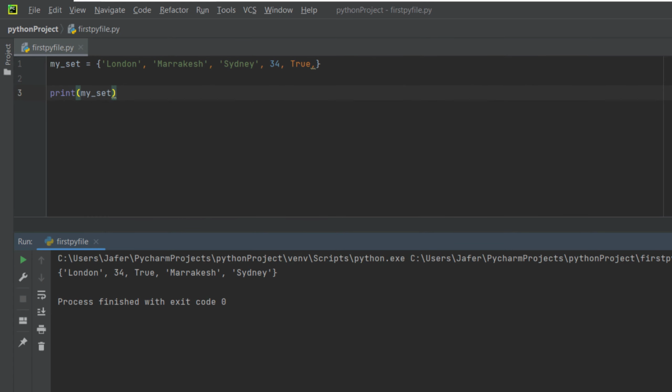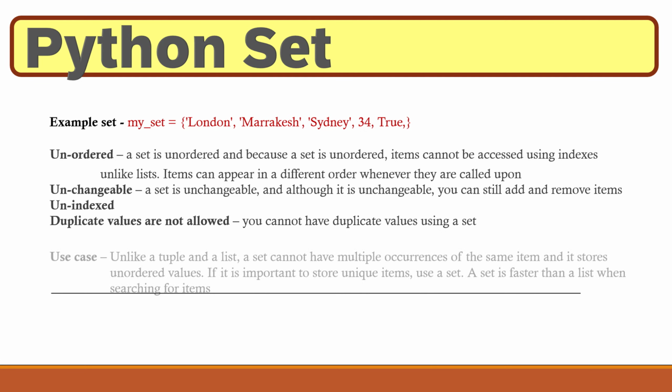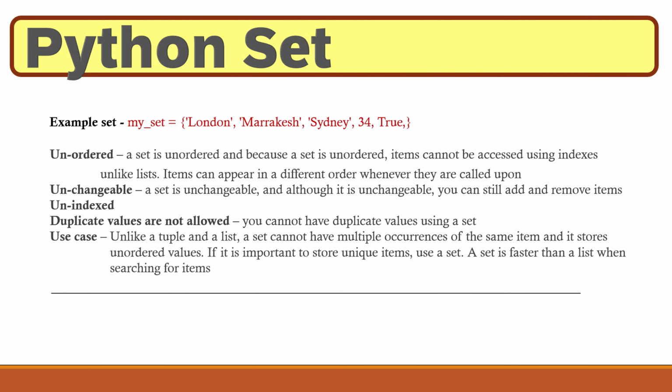So if we go back to PyCharm and if I add another item, let's copy Marrakesh and paste that in, and let's run the file. So we can see Marrakesh has been added in once, even though in my set I have included it in twice. So looking at use cases, unlike a tuple and a list, a set cannot have multiple occurrences of the same item, and it stores unordered values.